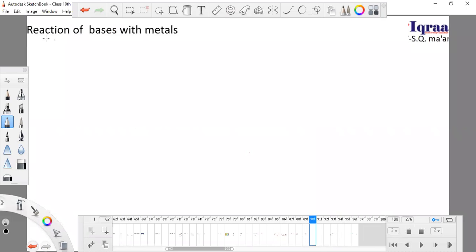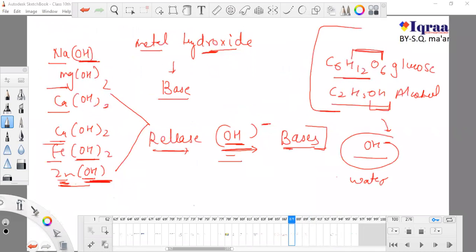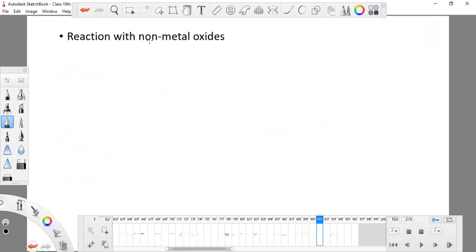Now we are going to learn about the reaction of metals with non-metal oxide. Now remember two things: this is calcium, and if I use oxygen with this, it is known as metal oxide. You can use magnesium oxide, ferrous oxide, sodium oxide, and sometimes we need to balance this. Or copper oxide, or zinc oxide, whatever you use.